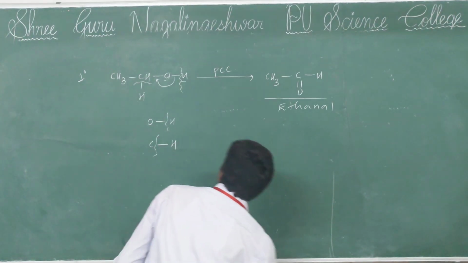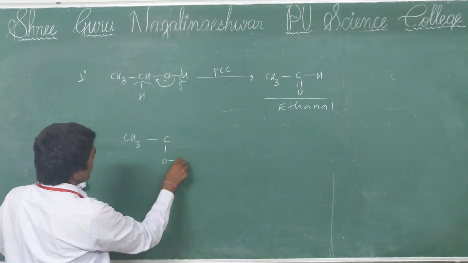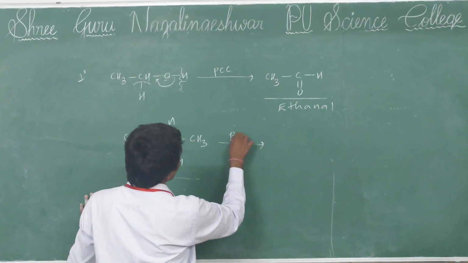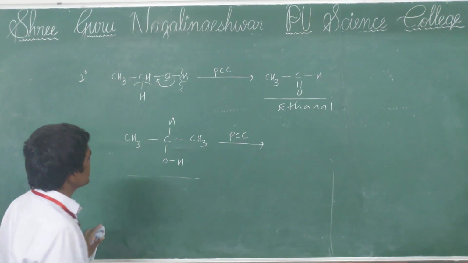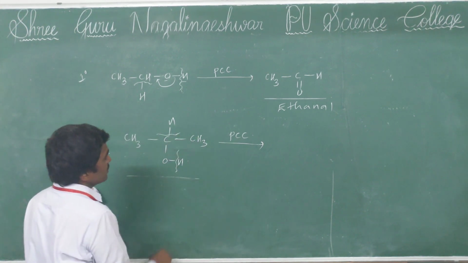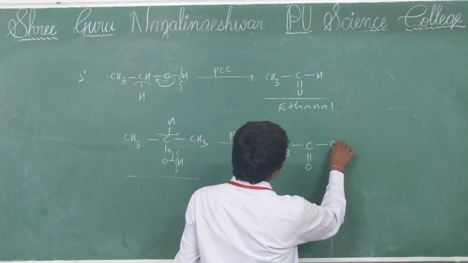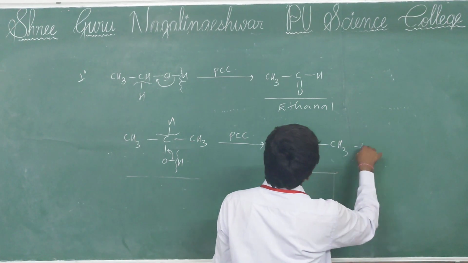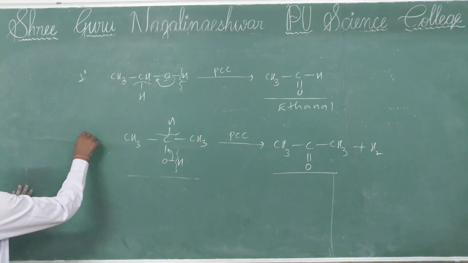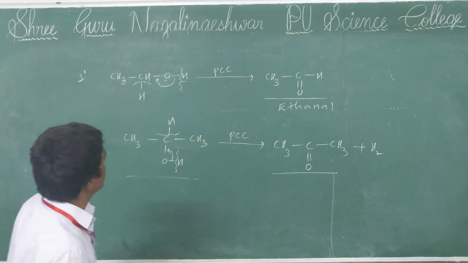Okay, next, secondary alcohol. So this is a secondary alcohol. Secondary alcohol undergoes oxidation in the presence of PCC. Already I told you, cleavage of the oxygen to hydrogen bond and carbon to hydrogen bond, then bond shift here, then formation of acetone, a ketone, and H2. Remember, secondary alcohol undergoes oxidation and a ketone is formed.